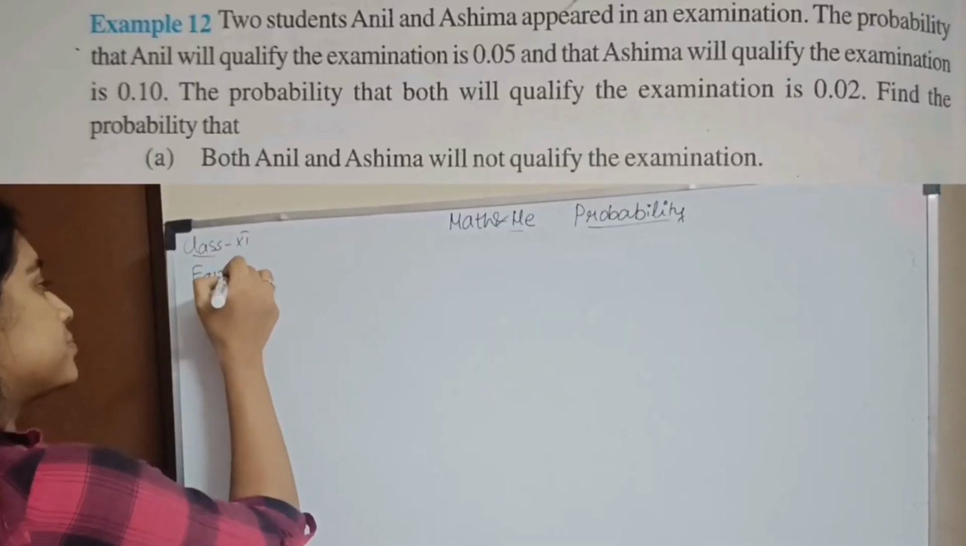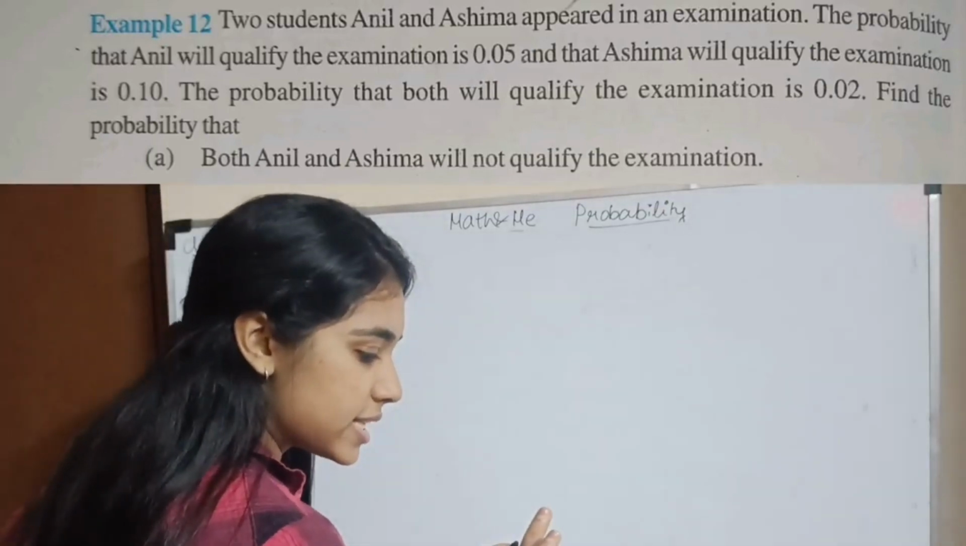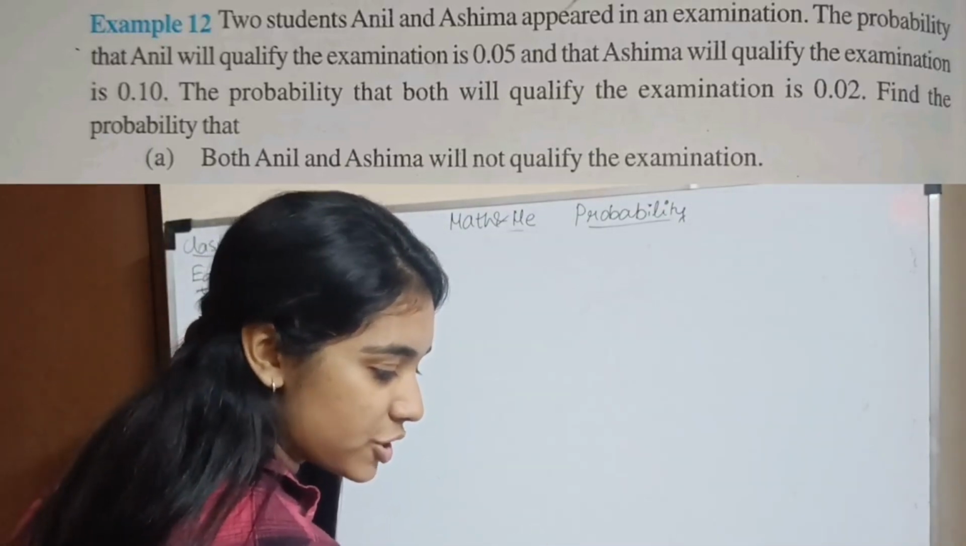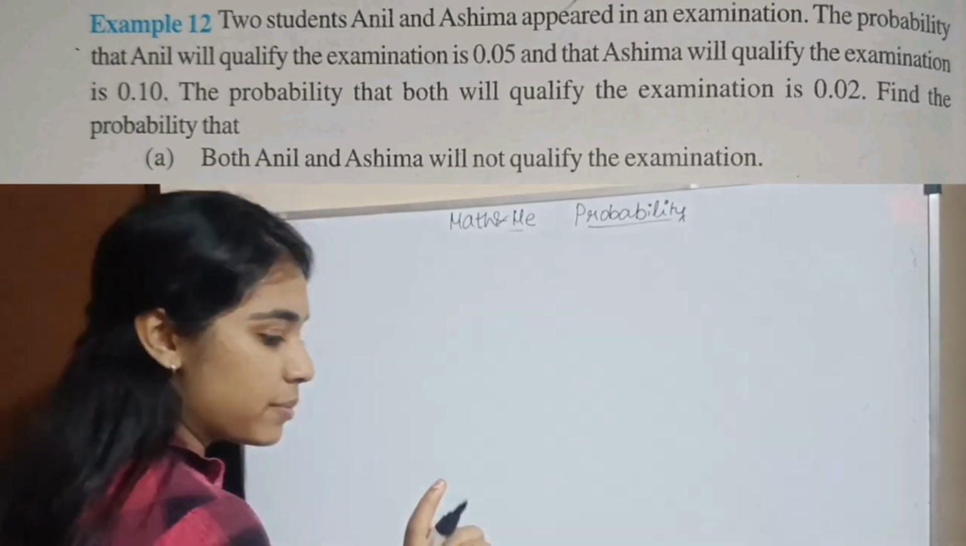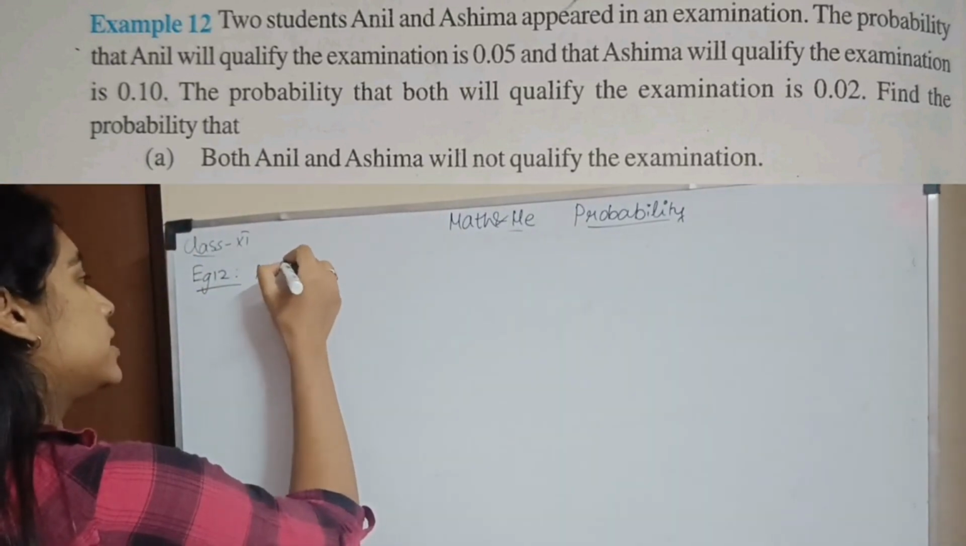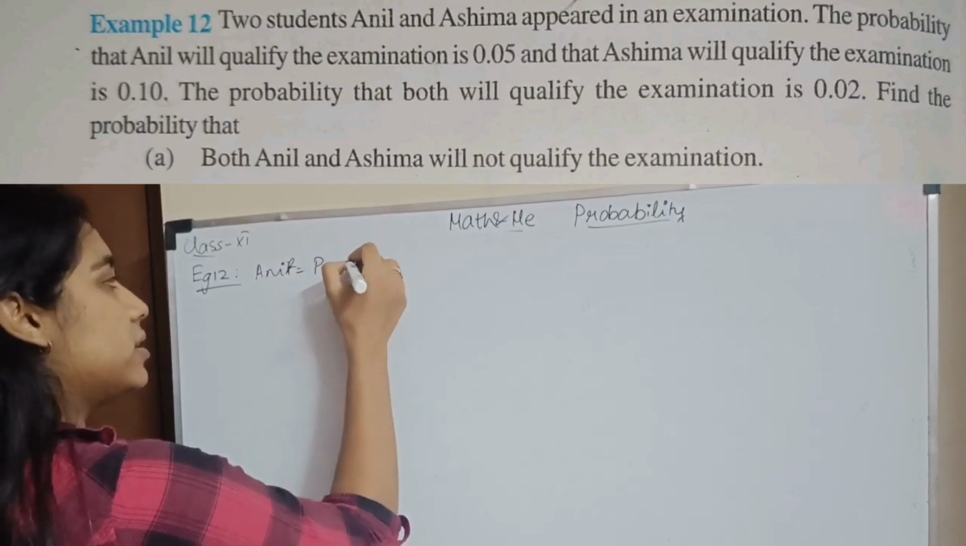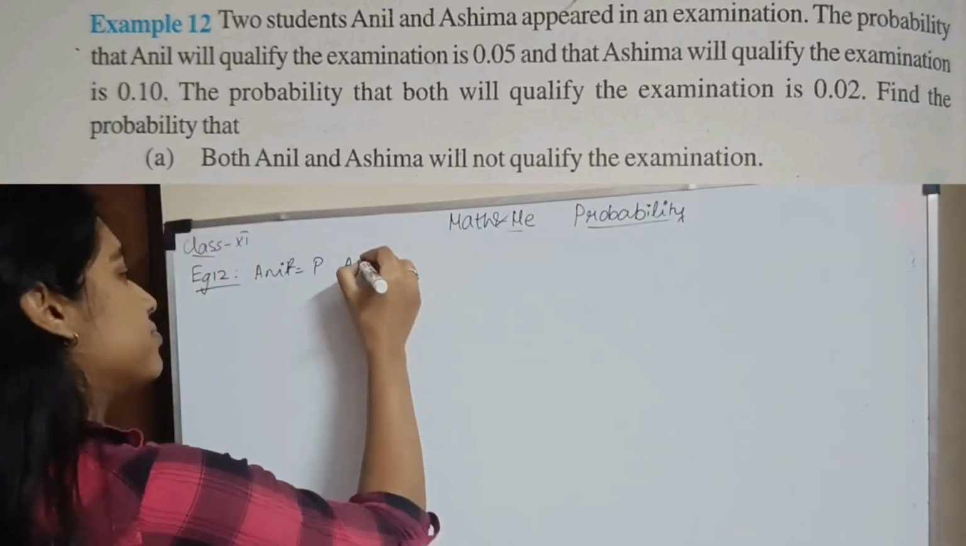Example 12. Two students, Anil and Ashma, appeared in the examination. Probability of Anil will qualify the exam is 0.05. So, na Anil ku vandu, I'll take him as P and Ashima.